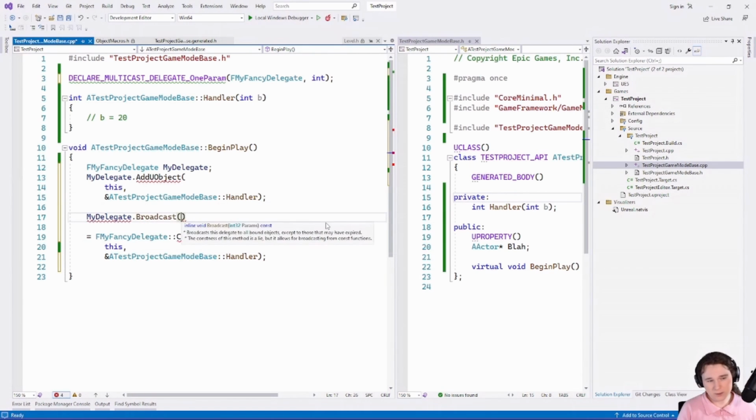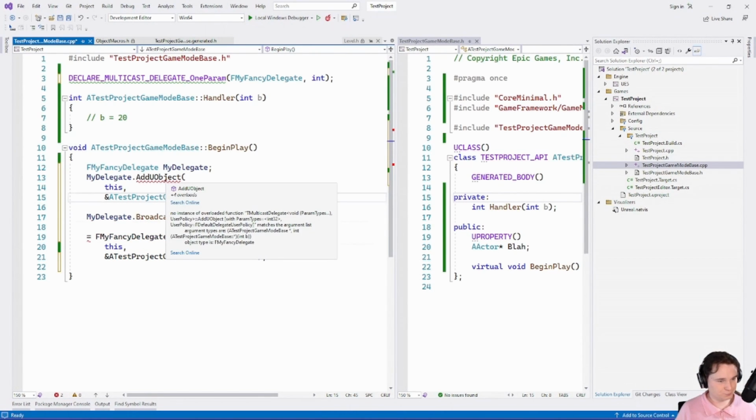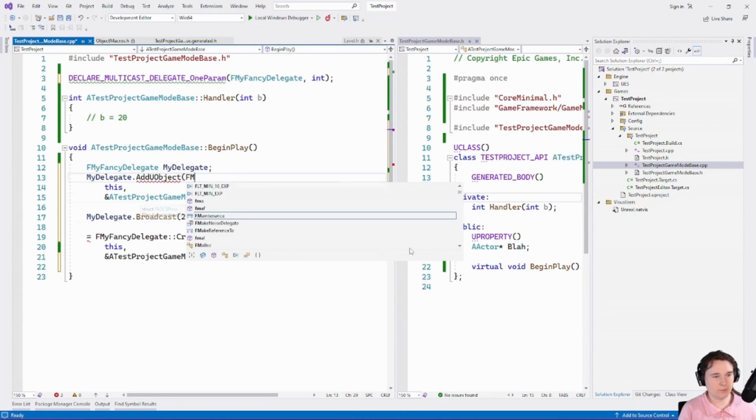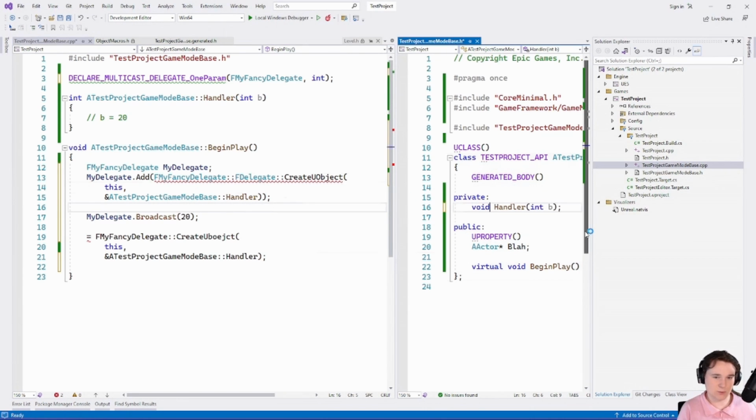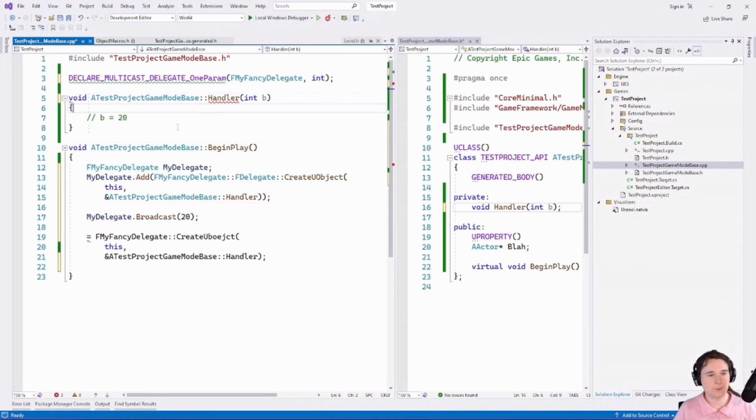Instead we call Broadcast, and this is complaining about my fancy delegate. I'm just going to do it this way because this is the way I normally do it, actually. What's it complaining? Oh, it's complaining because the return type is still wrong. Yeah, there we go. You can just add a delegate.